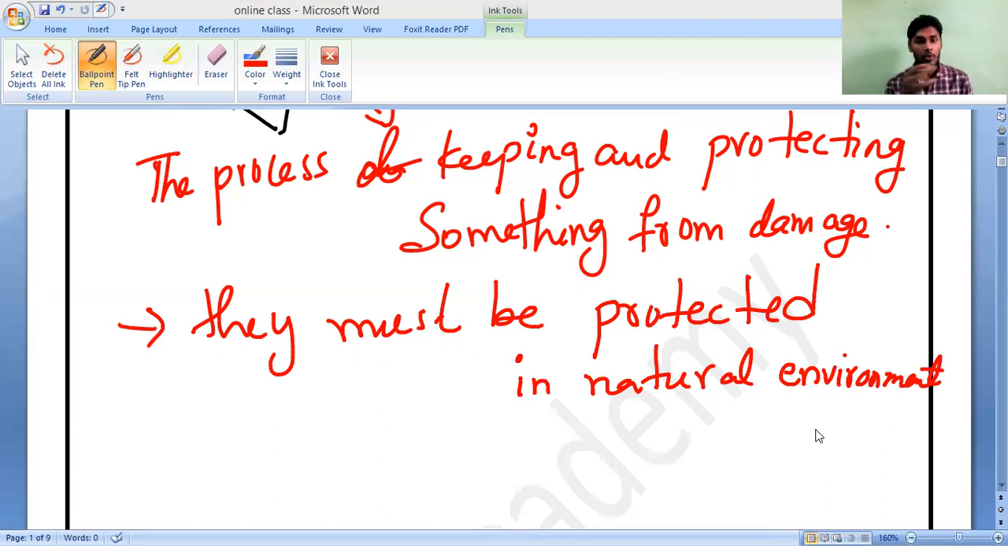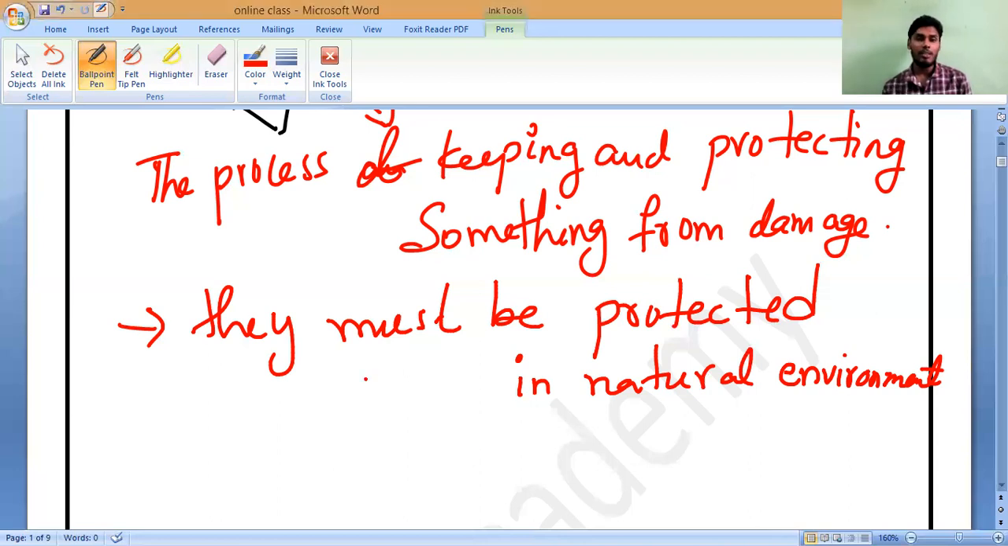Now, before we go further and discuss what this conservation of plants and animals is, we should know the meaning of a few terms. These terms are related to geography only. It is not related to science. If you want to understand conservation of plants and animals, first we should know the meaning of biosphere.